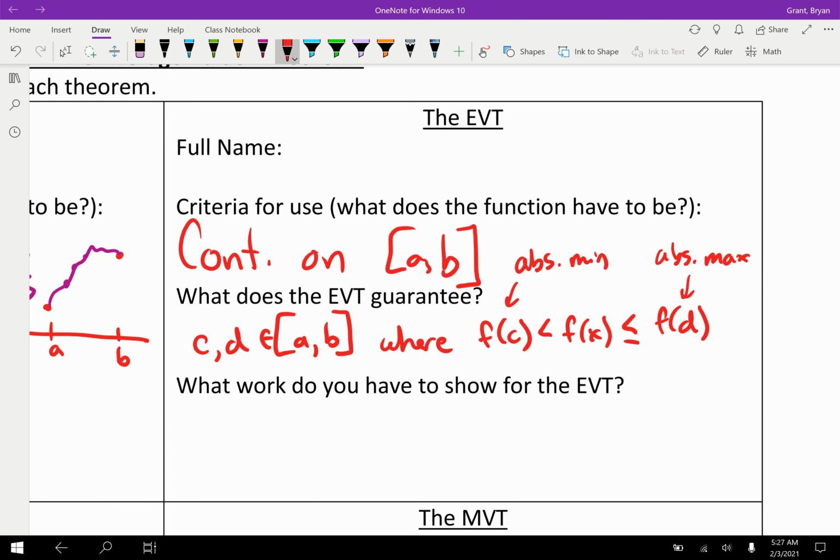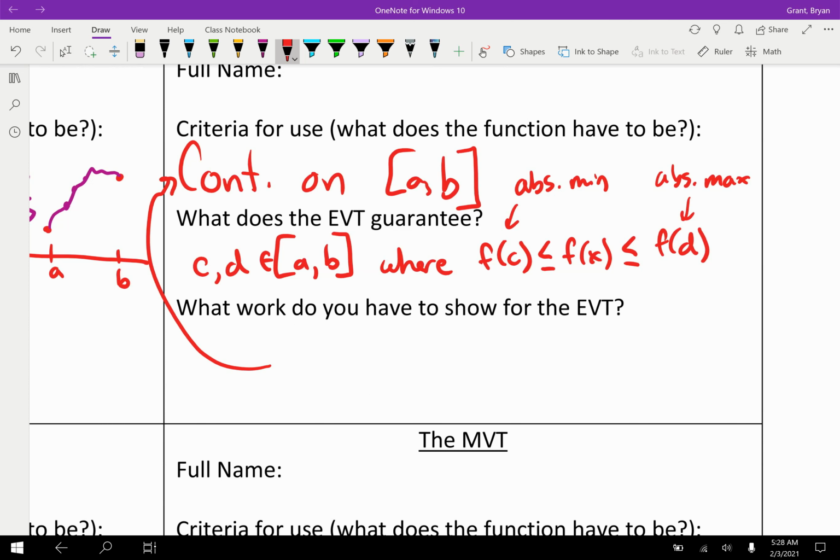Now, technically, they could all be equal. The absolute min and the absolute max could be the same number. That's a rare occasion, but it does happen, and they do expect you to know that. But again, the EVT just guarantees that there is going to be an absolutely largest value on a closed continuous interval and an absolutely smallest value. What work do you have to show? You might have to show that the function is continuous, but that's really about it. Again, this is mostly a how come there has to be something? Well, if it's continuous, there has to be something.